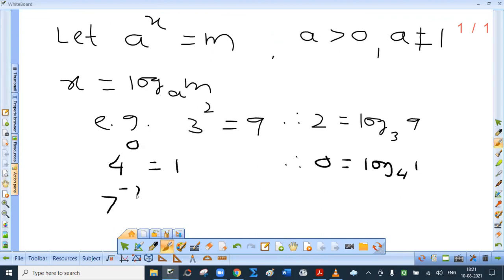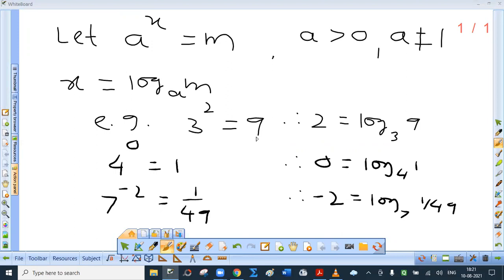What is 7 raised to minus 2? It is nothing but 1 upon 49. So index minus 2 is nothing but log of 1 by 49 to the base 7. Note that the base is positive, not equal to 1. So whatever may be the index, the answer is always positive.